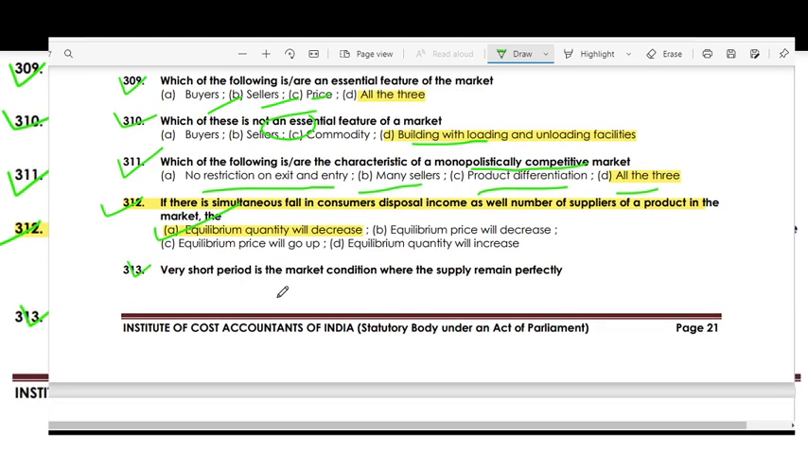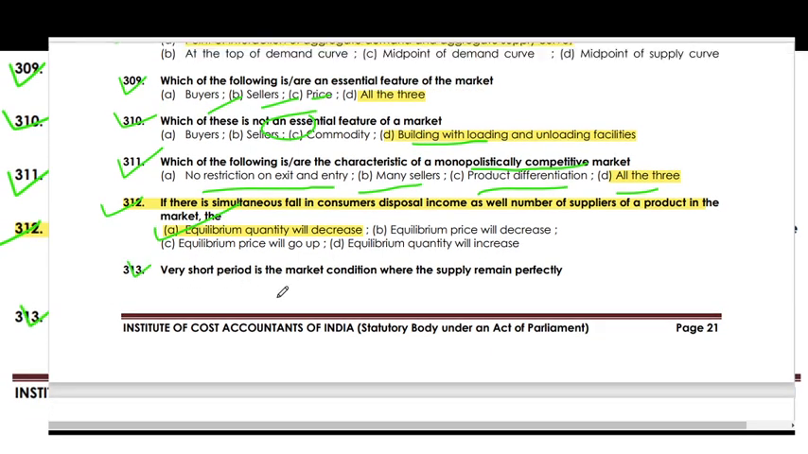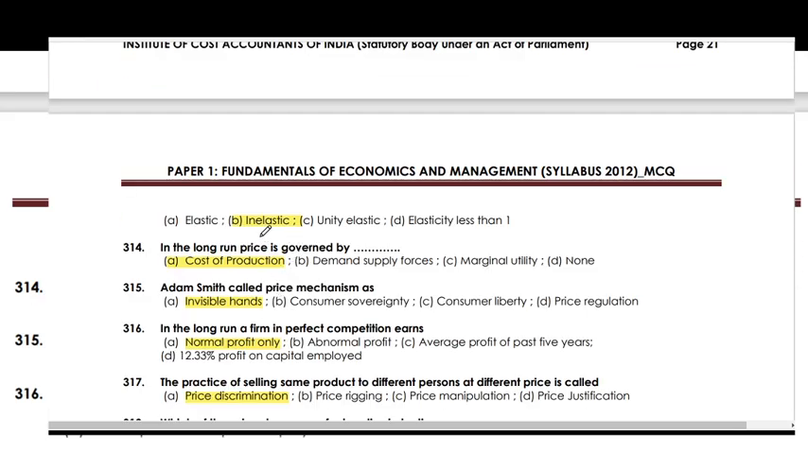Very short period is a market condition where the supply remains perfectly inelastic. In the long run, price is governed by the cost of production. Adam Smith called the price mechanism the invisible hand.